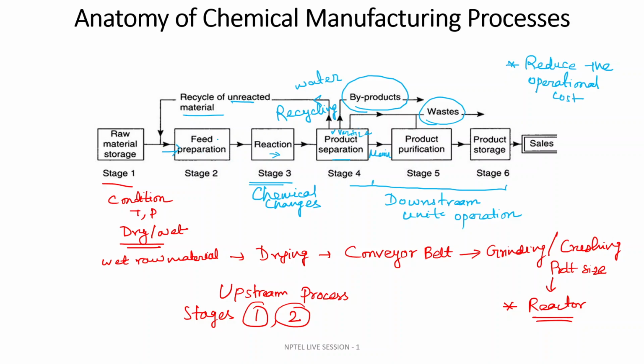It will be crushed and ground again, and then fed to the reactor, so that we have the maximum conversion of the raw material.